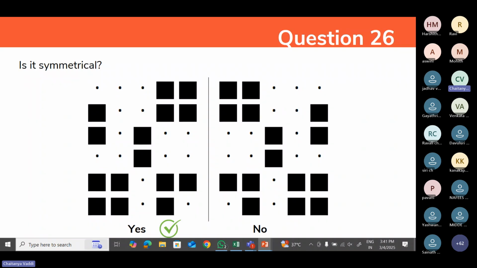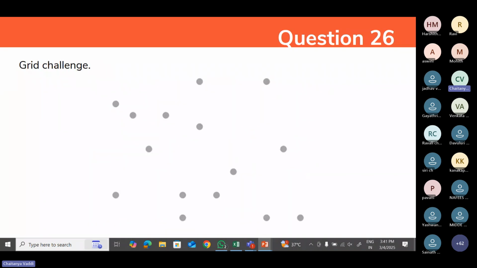Obviously, it is symmetrical. So I'm answering it as yes. So again, now this is the major task. For you all, what you need to do is highlight the dots. Let's say this is the first dot which I have seen here, which got highlighted. And the second dot where you can observe, you just need to click on the dot.